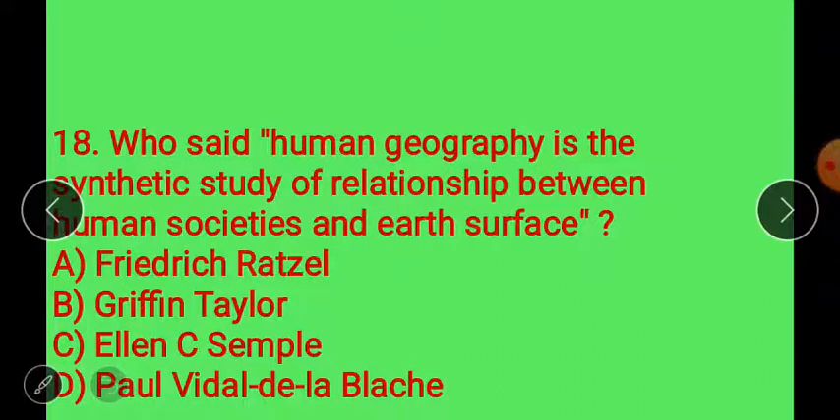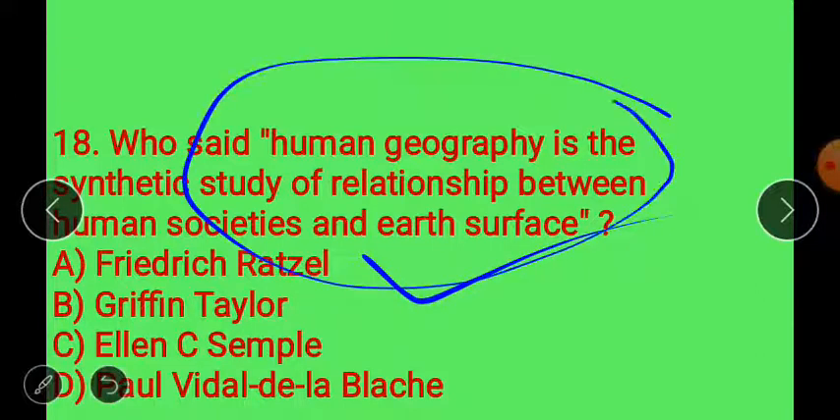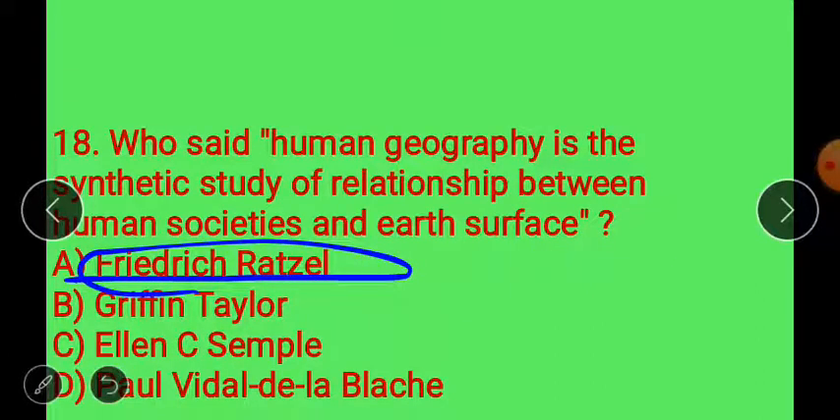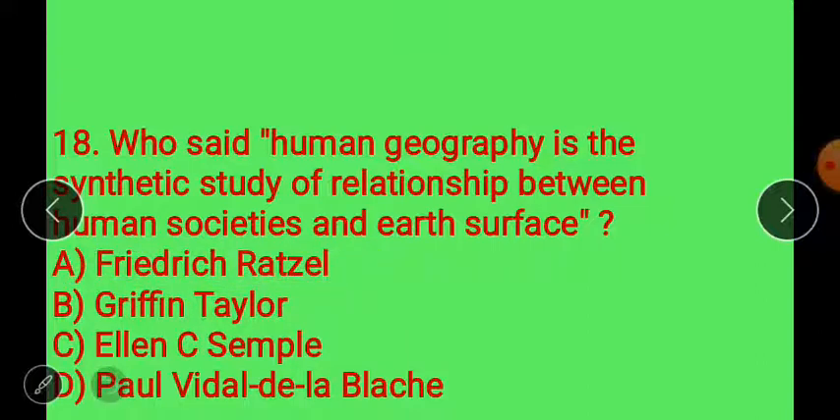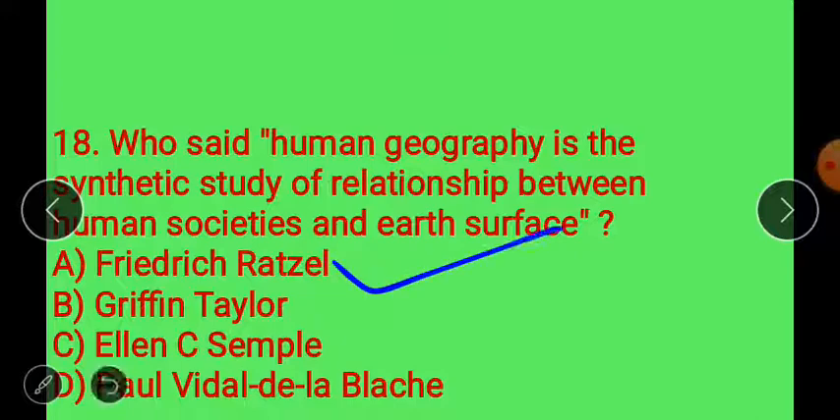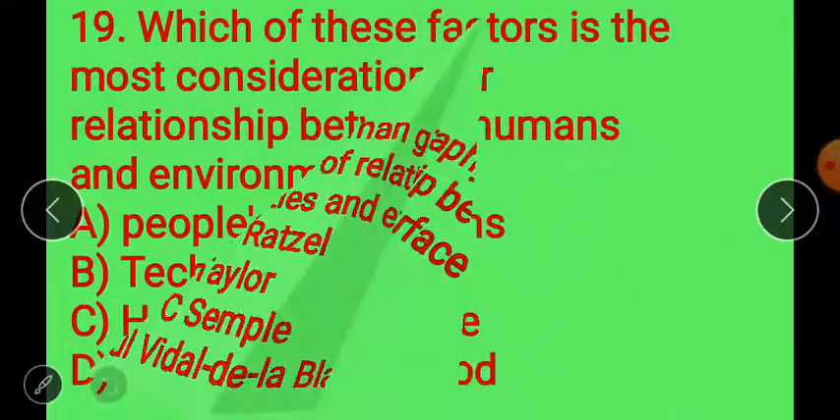Who said human geography is the synthetic study of relationship between human society and earth surface? It is also very important for the class 12th board exam. It is said by Friedrich Ratzel. It is the definition of human geography given by Friedrich Ratzel. Move to next, question number 19.